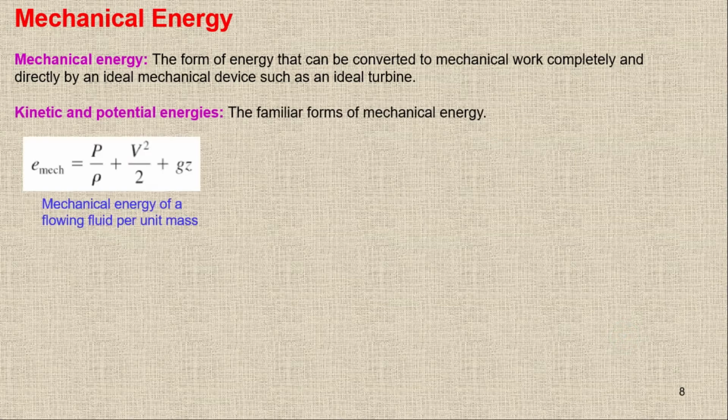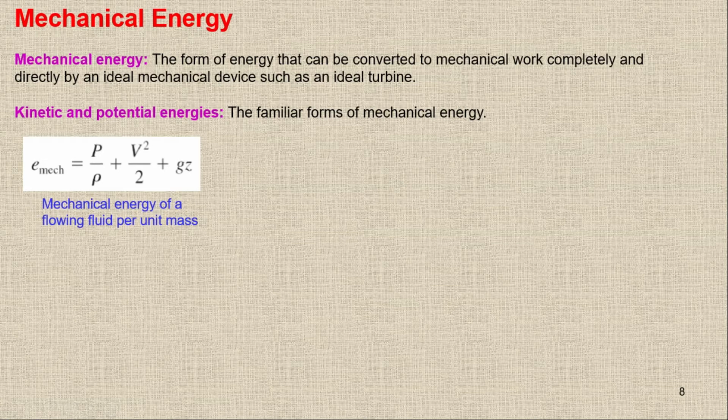And how can we write the equation for the mechanical energy? It's simply like this. We have the e mechanical, or the specific mechanical energy, or the mechanical energy per unit mass. We have kinetic energy, we have potential energy, and we have to define one more energy which is called flow energy. This P upon rho is basically flow energy.